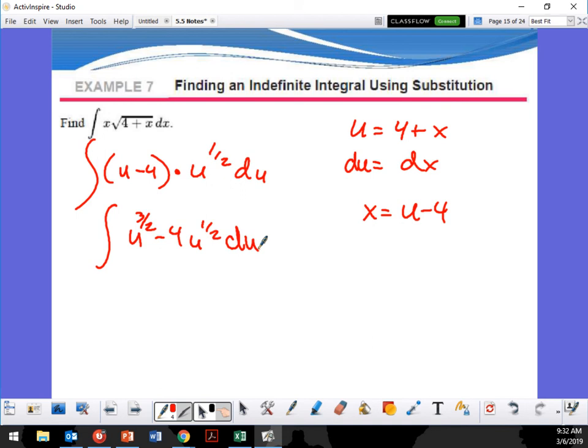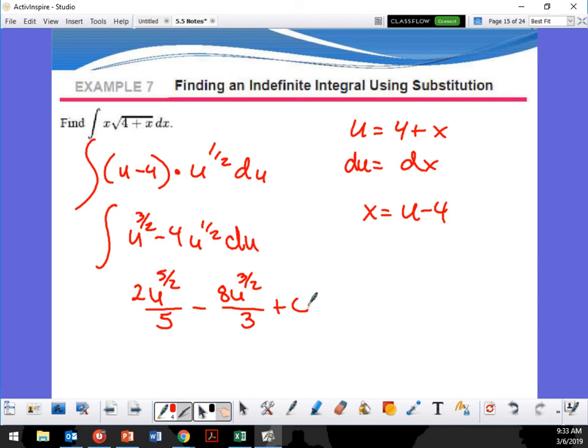So integrating now, let's do my powers first. It's going to be u to the 5 over 2, times 2 over 5, minus u to the 3 over 2, times 8 over 3, plus c.